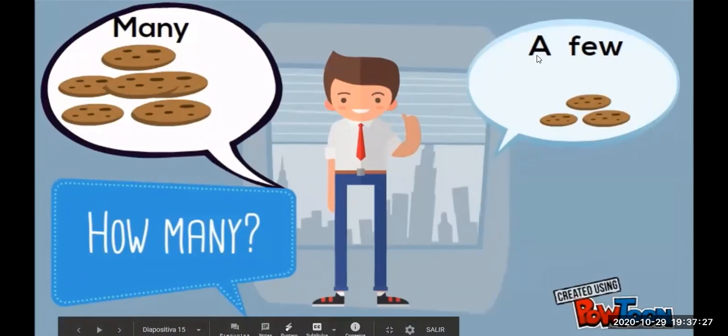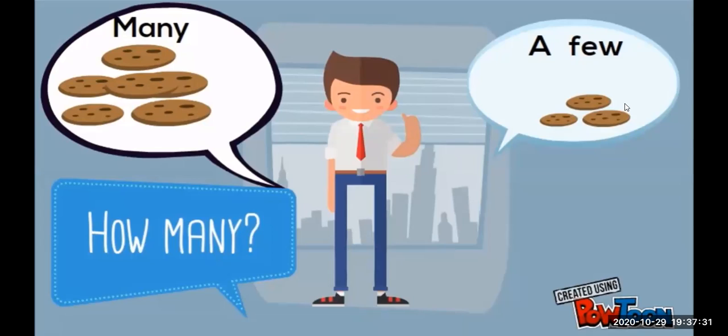It says a few. A few is when we are referring to a small amount of something, a small quantity of something, okay? So, for example, I eat a few cookies. Cuando tenemos un nombre contable, decimos a few.